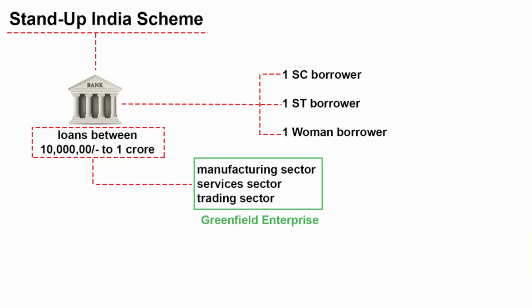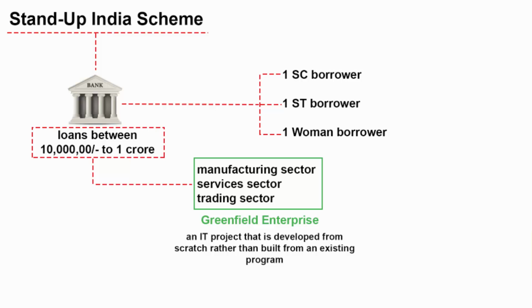If you look at this term greenfield enterprise, I'll tell you the meaning of the word greenfield. It is a term taken from the construction industry that refers to undeveloped land, meaning there has been no work done before on that land. Similarly, in the information technology world, greenfield is a name given to an IT project that is developed from scratch rather than built from an existing program. Any project that is built from an existing program is called a brownfield enterprise.